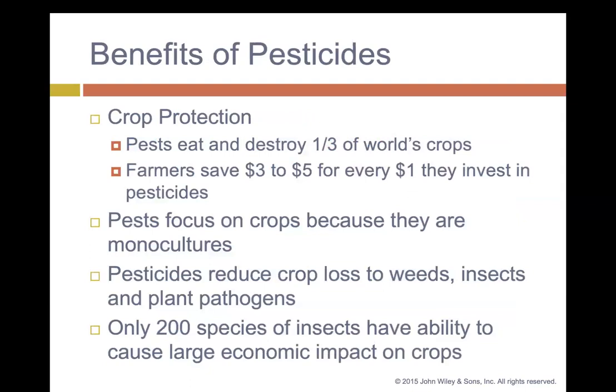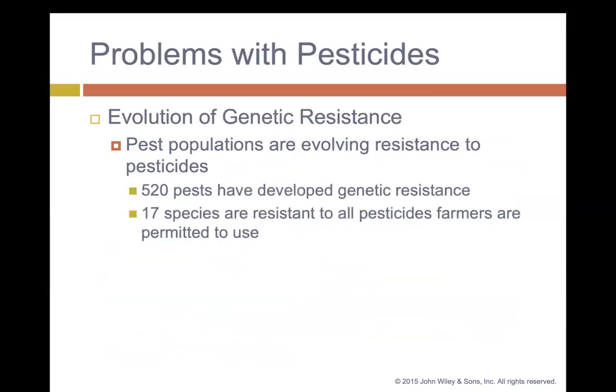More benefits: crop protection. Pests eat and destroy about a third of the world's crops, so farmers save about $3 to $5 for every $1 they invest in pesticides. Pests focus on crops because they are monocultures, and pesticides can reduce crop loss to weeds, insects, and plant pathogens.